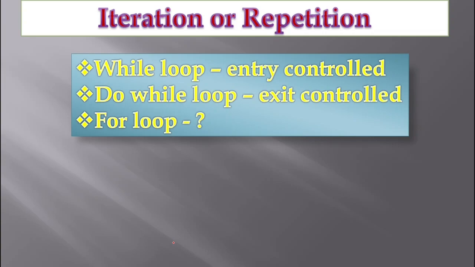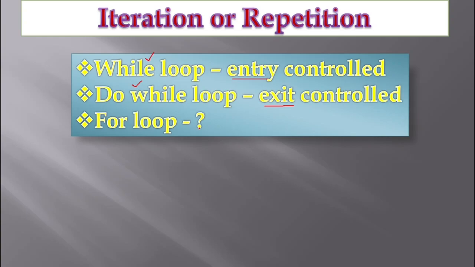And I will talk about these things later: while loop is an entry controlled loop because the condition will be checked when I am entering the loop, whereas do while is an exit controlled loop because the condition will be evaluated whenever I am leaving the loop. And for loop is also entry controlled, which I will discuss very clearly. I am going to discuss all such things in one of my previous slides or the next coming videos. I am going to give you a detailed explanation of these things. Why? Because these are very important.